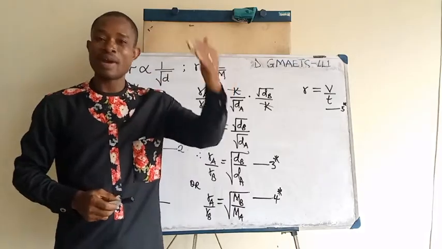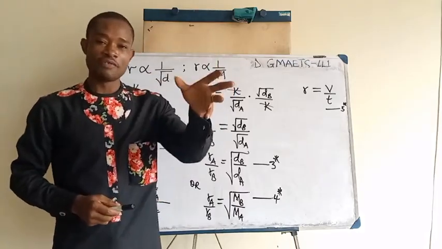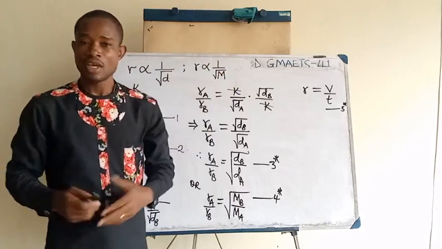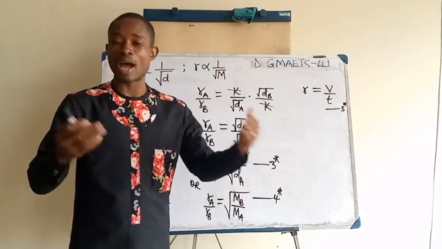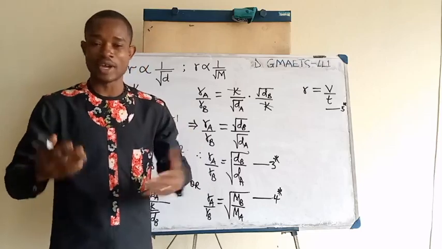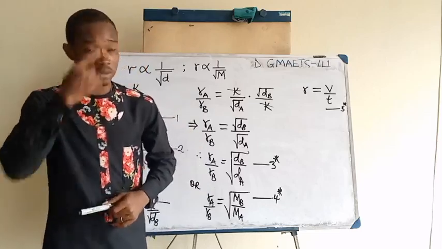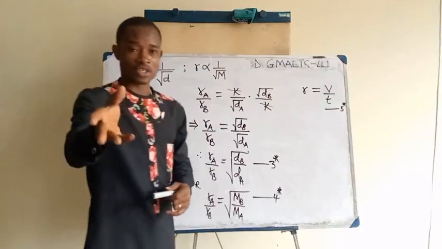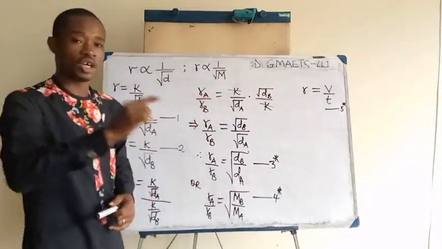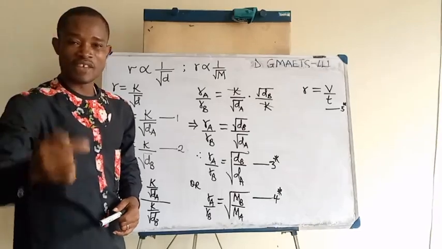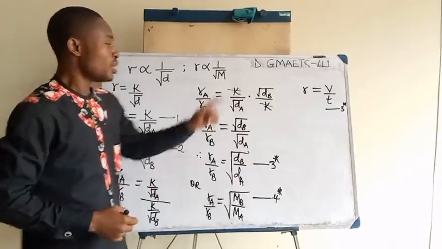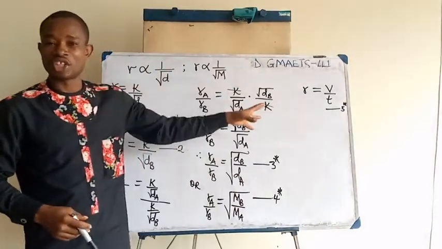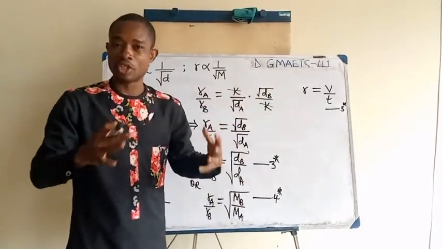Remember it is volume over time. So unit of volume over unit of what? Time. It could also be in cubic meter per second, where in that case the volume will have the unit in meter cube. So either way, you want to take note of that. Unit of rate of diffusion is unit of volume divided by the unit of what? Time.